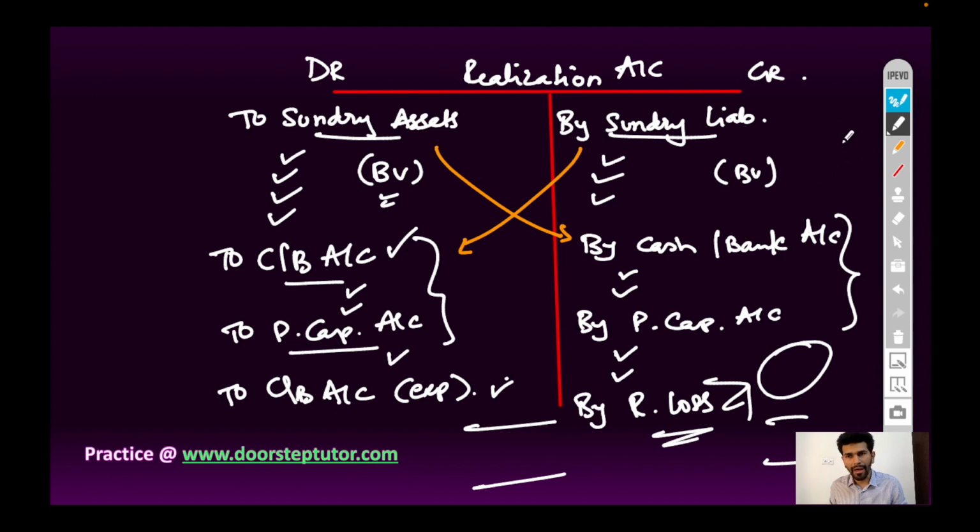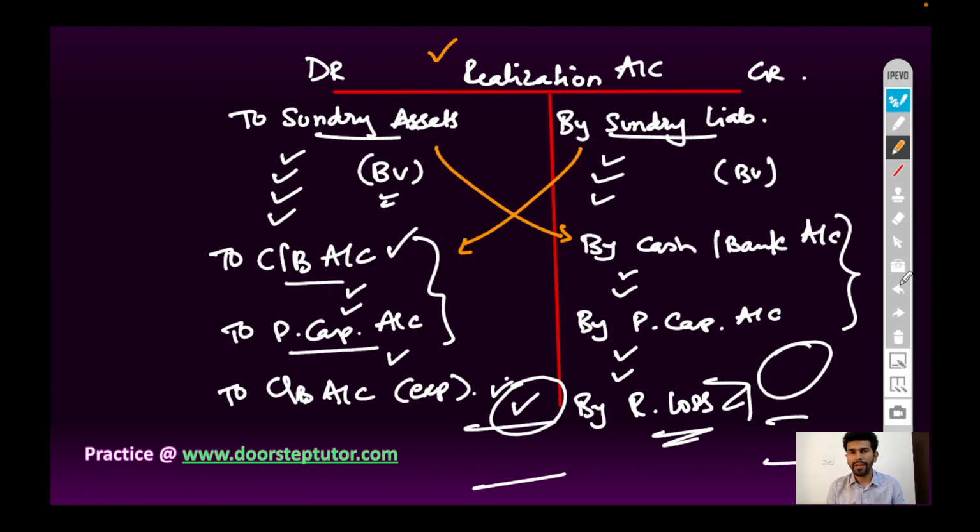If the credit side is higher than the debit side, then there will be a difference on the debit side, and a similar effect will be given to partners capital account and distributed among all partners in their profit sharing ratio, and this amount will be realization profit. We used to prepare revaluation account in case of admission, retirement and death, but in case of dissolution of a partnership firm, we have to prepare realization account in which all the assets and liabilities are realized, and the difference amount will be distributed among partners in their ratios.